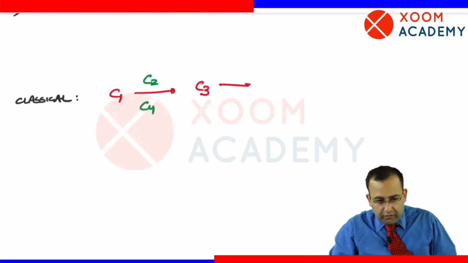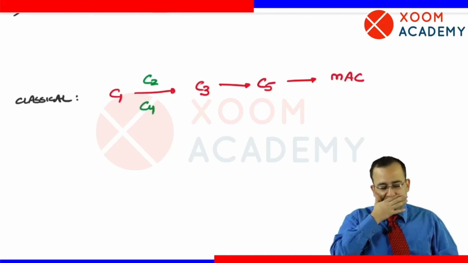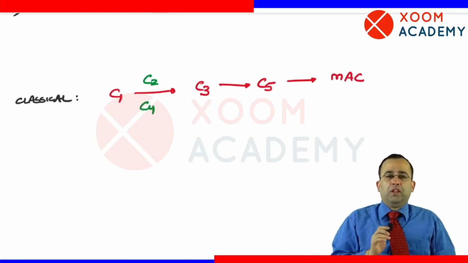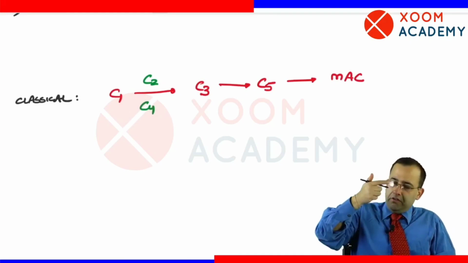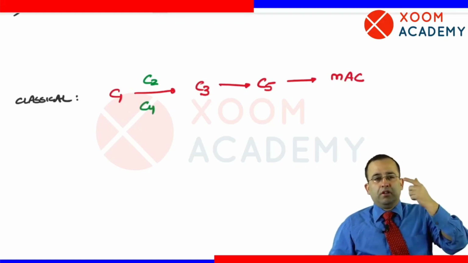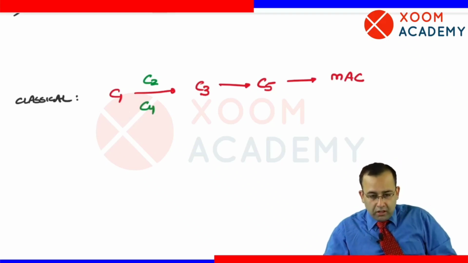Then it goes to C5, in turn leading to the formation of MAC. This is actually the easiest way to study the complement proteins. C1 से शुरू हुआ, involves C2 and C4. तो early complement protein कौन से हो गए? C1, C2, C4. C3 पे गया, C5 and MAC.